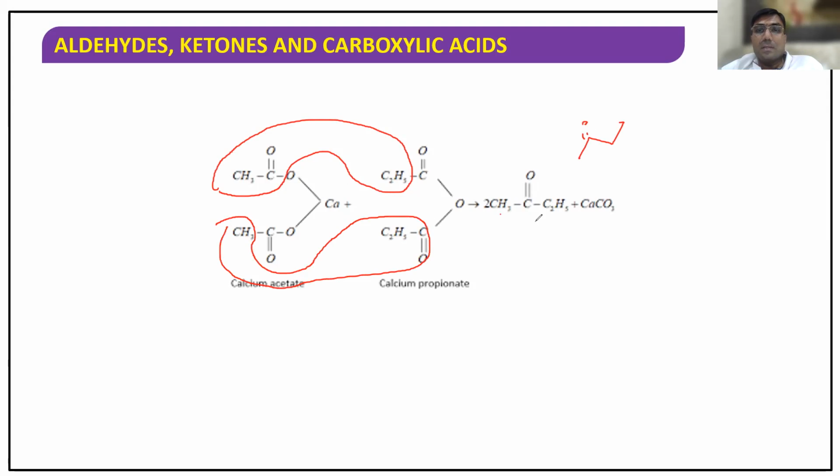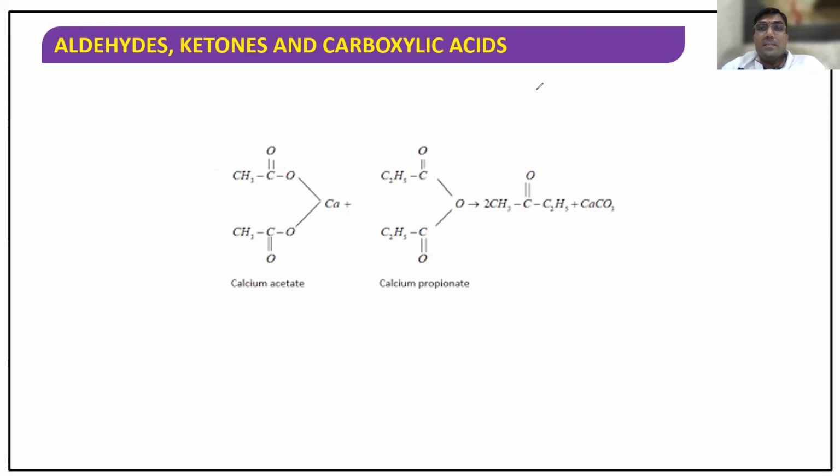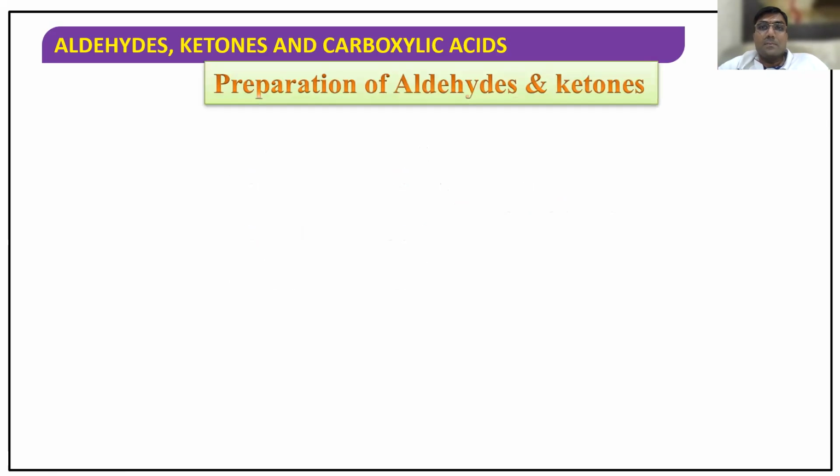And calcium carbonate you will get. So this is how any aldehyde or a ketone can be produced if you take the right combination of the calcium salts. So what is the first preparation? Dry distillation of calcium salts of carboxylic acid yields aldehydes and ketones.